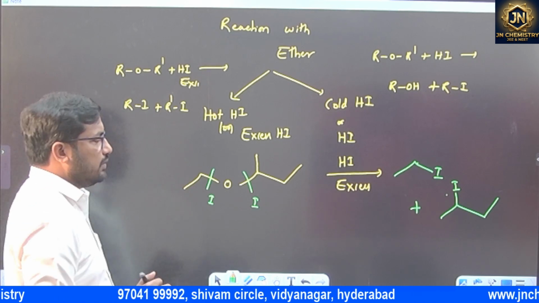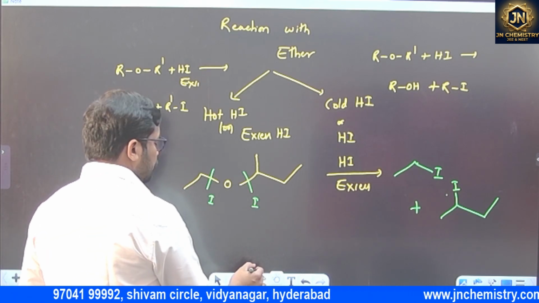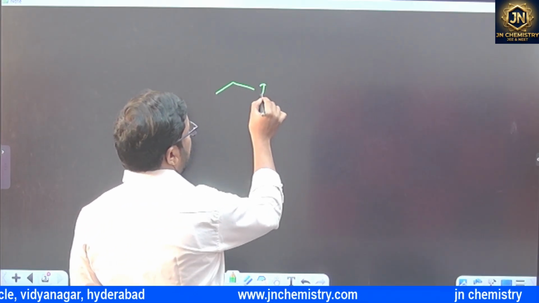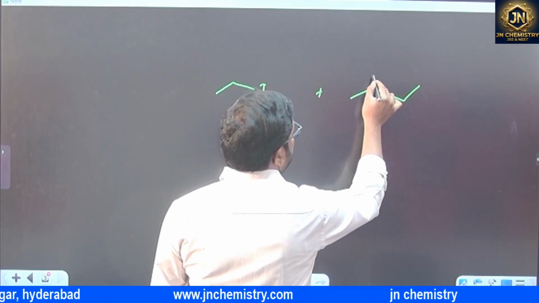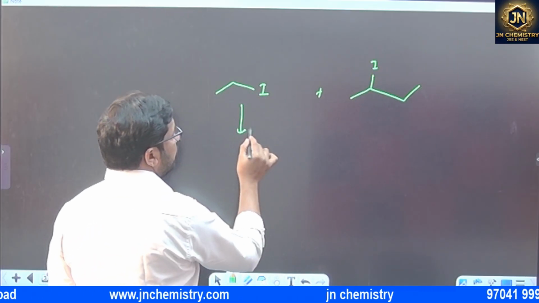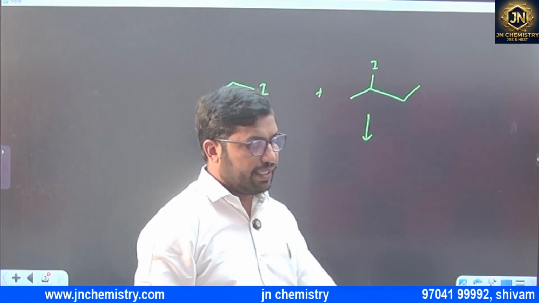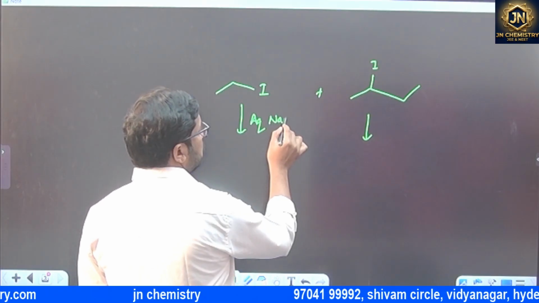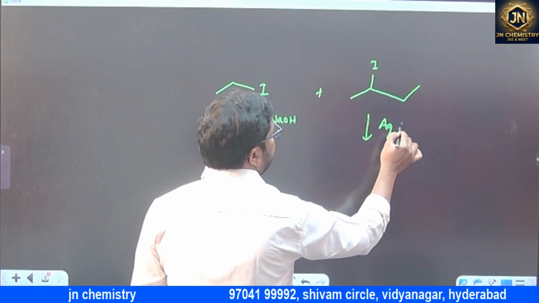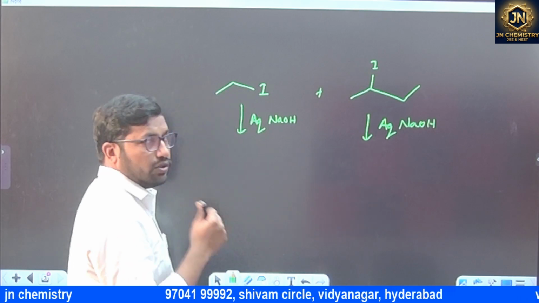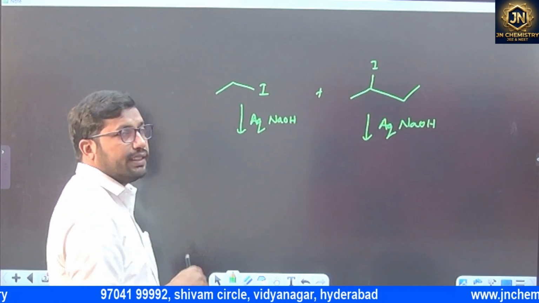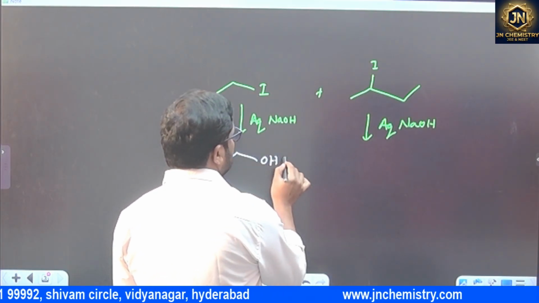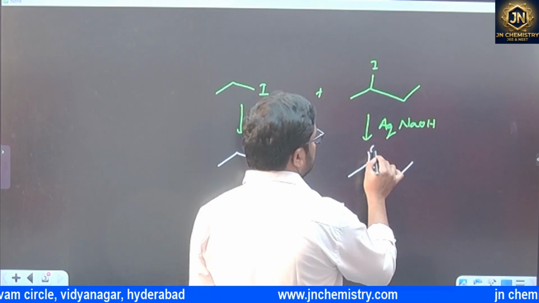Then we treat the alkyl iodides with aqueous NaOH. A nucleophilic substitution reaction takes place: iodine is replaced by the OH group, and here also OH.